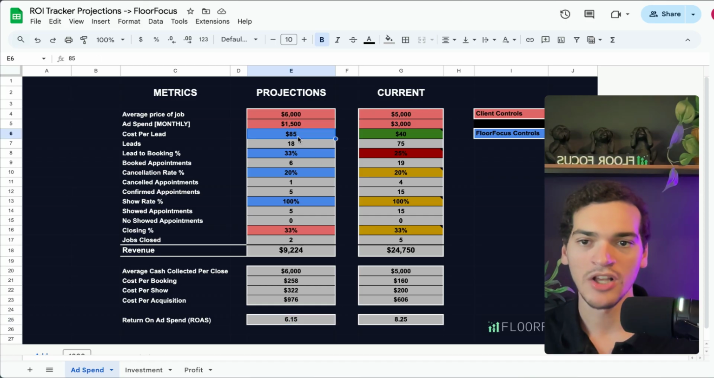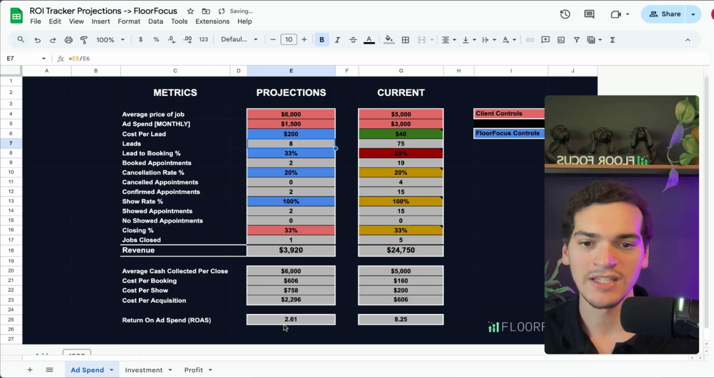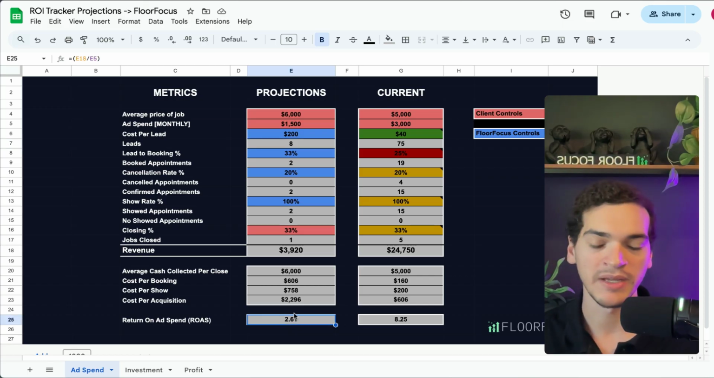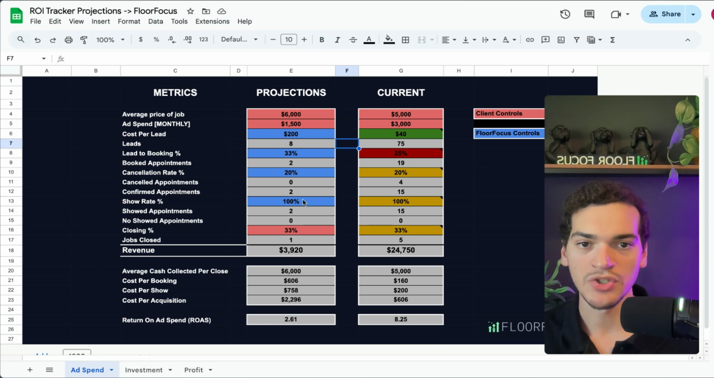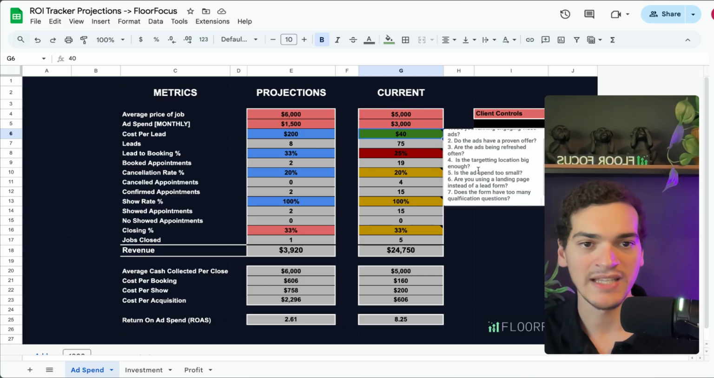But let's say now your cost per lead goes out of whack and goes to $200. You can see how the return on ad spend now is 2.61. Now that's not profitable after you pay your crews and you pay expenses. So what we do is we go into this and we see, okay, cost per lead is the metric that's impacting this campaign. So what levers can we pull to actually fix that layer 2 metric so the layer 1 metric is profitable? And we have a checklist that we typically go over, which is, for example, are you running engaging video ads? Do the ads have a proven offer?